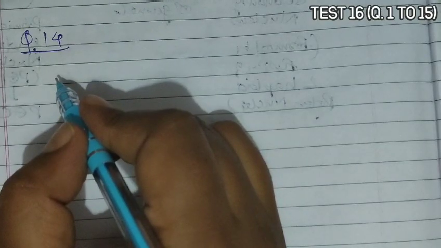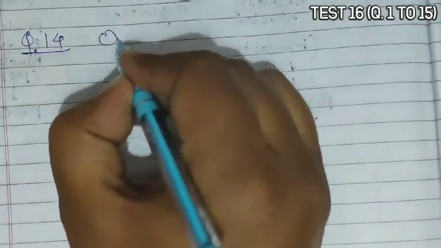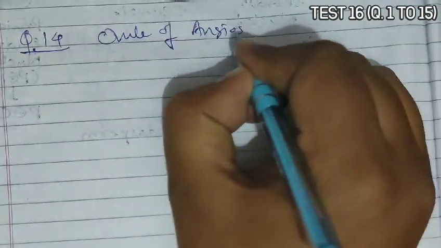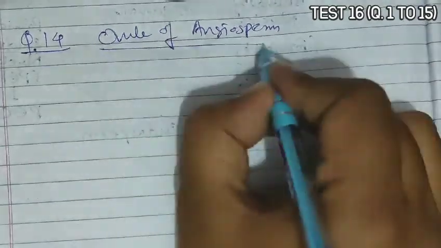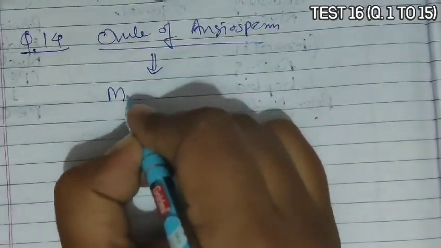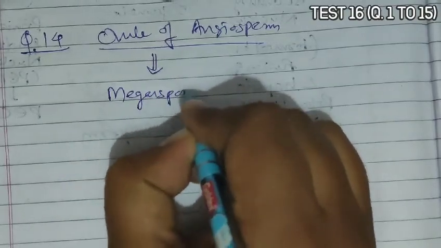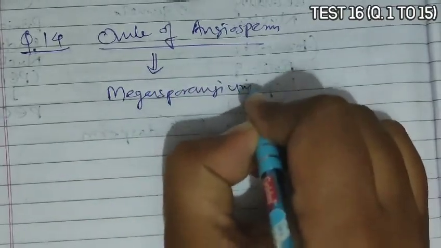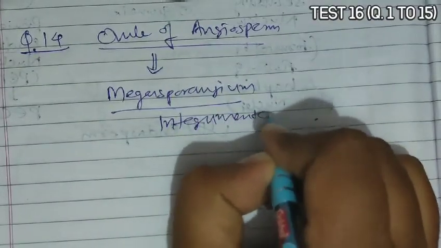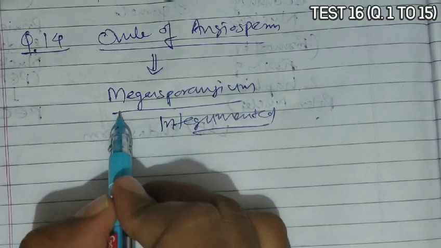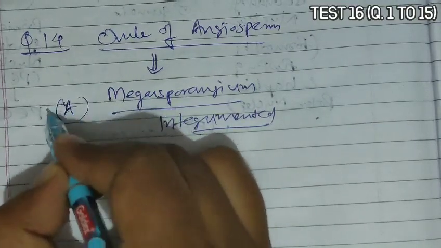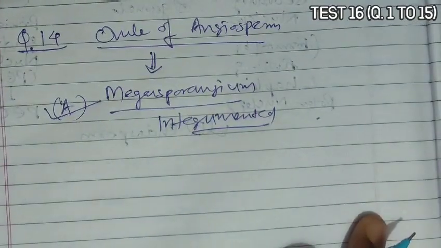Question 14 asks that the ovule of angiosperm is technically equivalent to. Now the technical term for the ovule of angiosperm is nothing but a megasporangium, and this megasporangium is integumented. Megasporangium which has an integument is equivalent to the ovule. So megasporangium, option A is the correct answer.